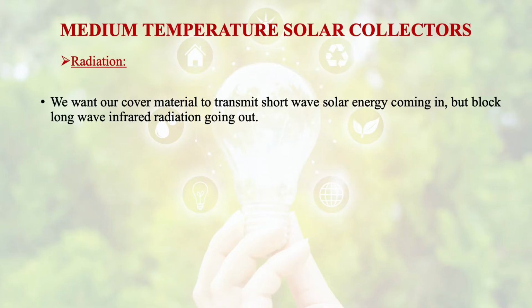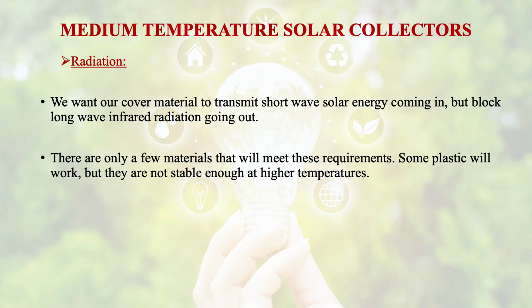To avoid the radiation losses, we have to make our cover of such material which will be able to transmit short wave solar energy coming in, but block the long wave infrared radiation that is going out. There are only a few materials that will meet these requirements. Some plastics will work, but they are not stable enough at high temperatures. The most commonly used material is glass.